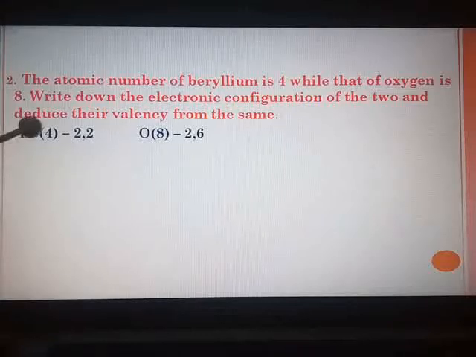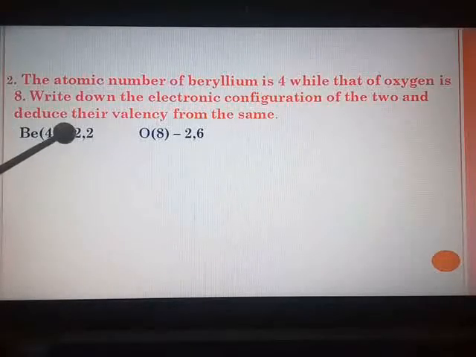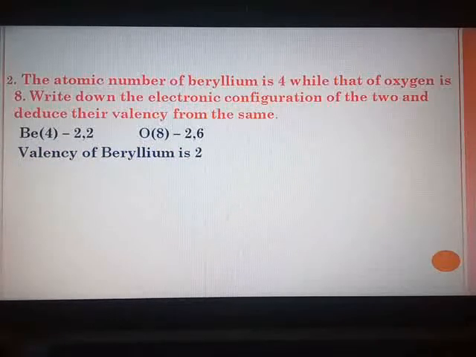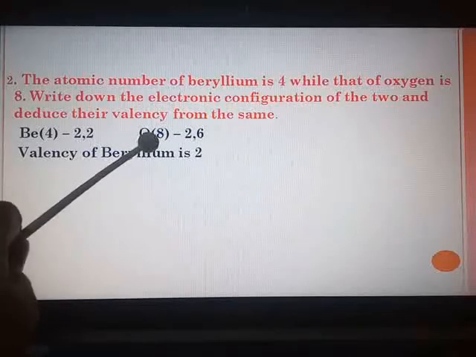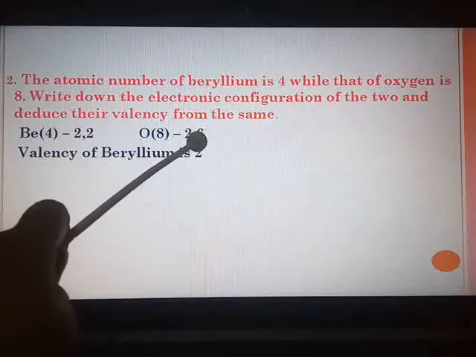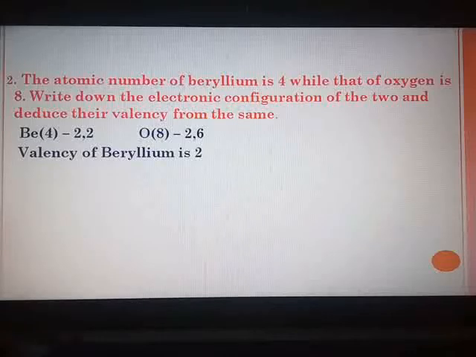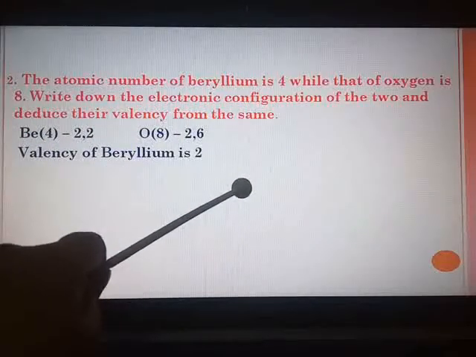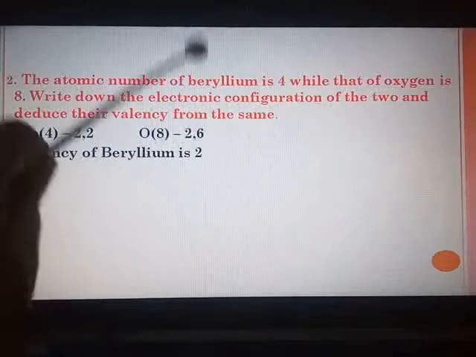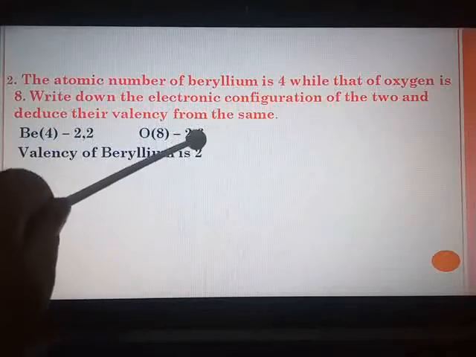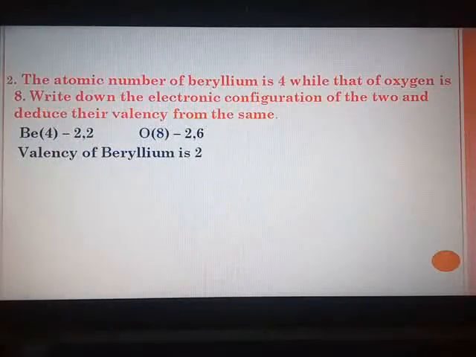Now very simple, beryllium has 2 electrons in the outermost shell. What will beryllium do with these 2 electrons? It will give them away and become stable with 2 electrons in its first orbit. So valency for beryllium will be 2. What about oxygen? Just now I had spoken about it. 2, 6. What will oxygen do? Instead of donating 6 electrons, it will take up 2 electrons and form 8 electrons in the outermost shell and it will become stable. So it will take up the 2 electrons.